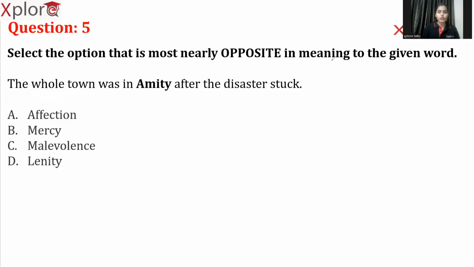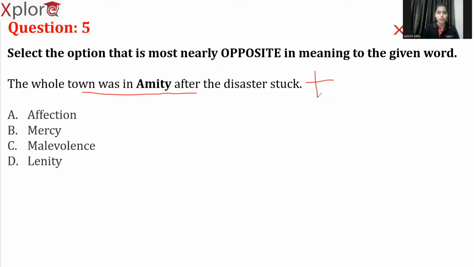So, first of all, before identifying the answer, we have to know the meaning of this term amity. The whole town was in blank. Amity means friendliness or friendly nature or friendship. So, based on that, what do you understand by the question? If the meaning of the term amity is friendliness, the whole town was in a friendly relationship after the disaster struck, which means that they're being friendly and they're helping each other. That's what the sentence suggests, right? So this sentence is holding a positive meaning.